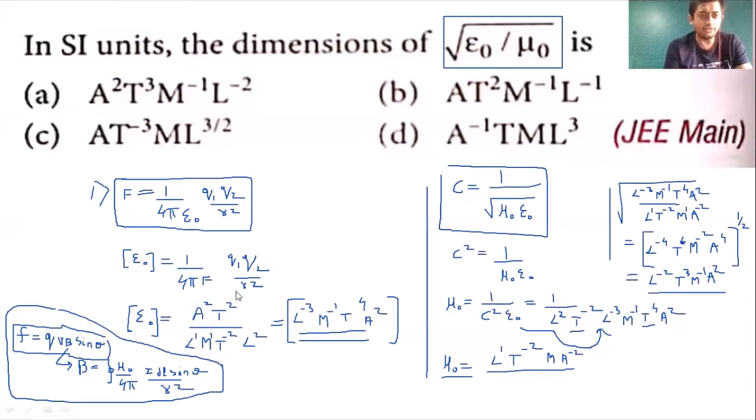So let's check the options which are there. A raised to 2, t raised to 3, m raised to minus 1, l raised to minus 2. Option A, this is the correct answer.